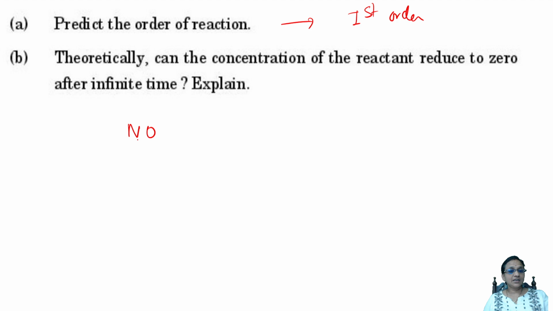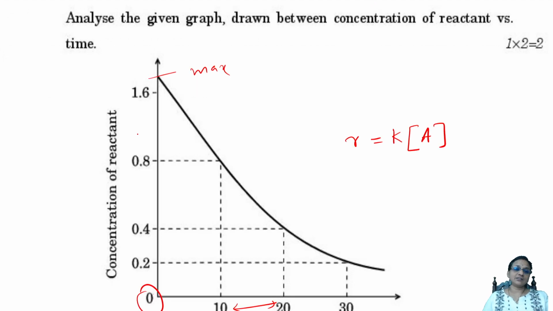Why, students? When you see here, the curve never touches the x-axis. It will never touch. It is exponentially decreasing like this. It will go parallel. Can it touch the x-axis? Never. It is not possible.